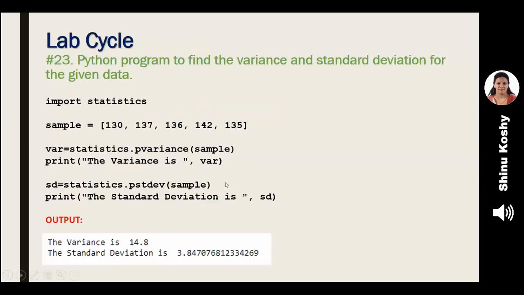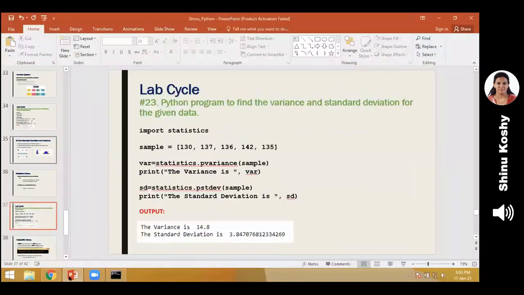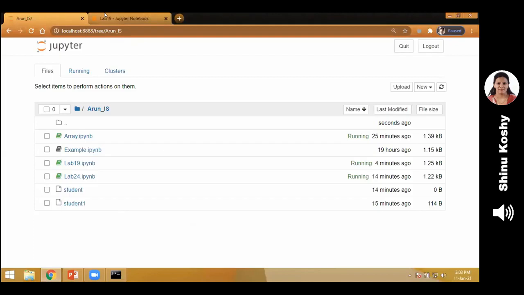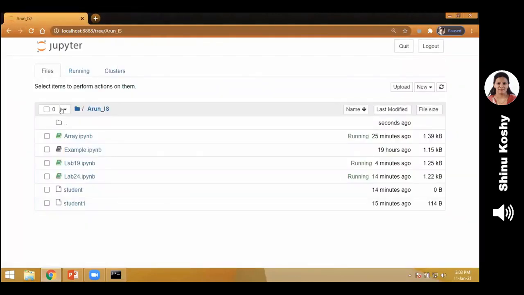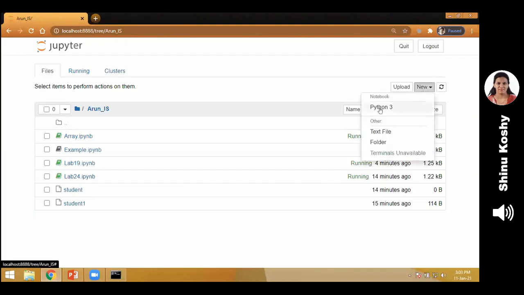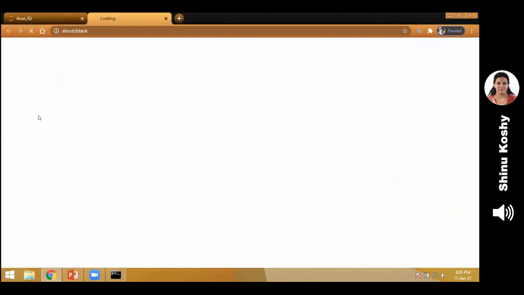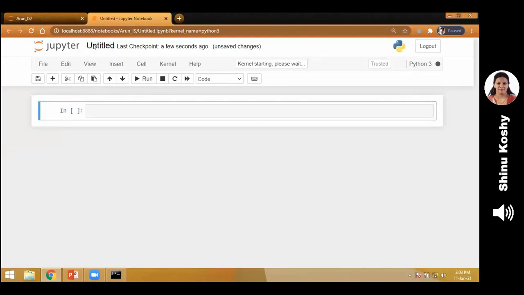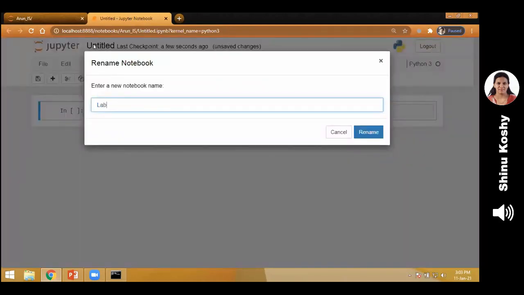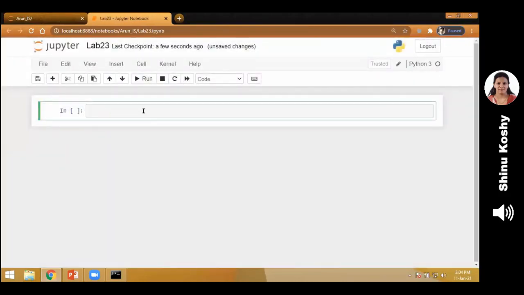So next, we look at lab cycle 23. Lab cycle number 23 is used to find the variance and standard deviation for a given set of data. Again, I go to New, I take Python 3. It opens up a new file for me. I name the file lab number 23. In my first cell, I am typing the program.